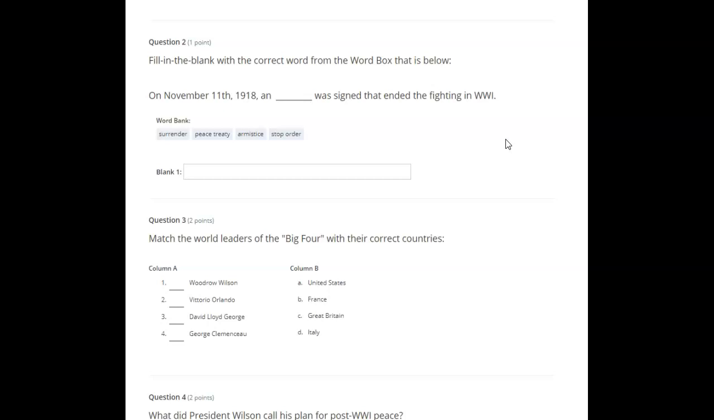Fill in the blank with the correct word from the word boxes below. On November 11th, 1918, a blank was signed that ended the fighting in World War I. Surrender, peace treaty, armistice, stop order.